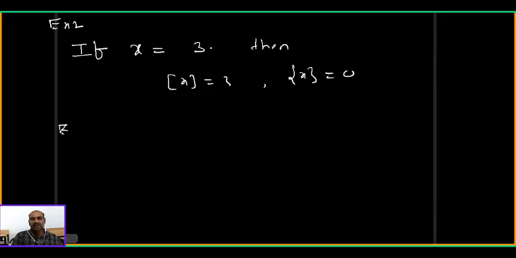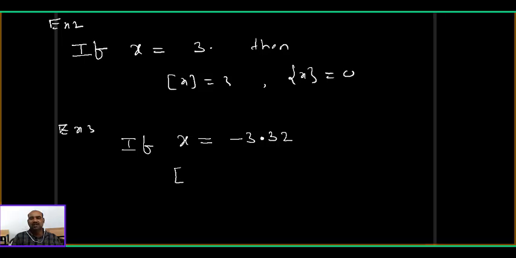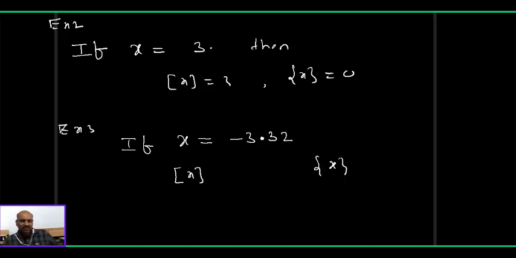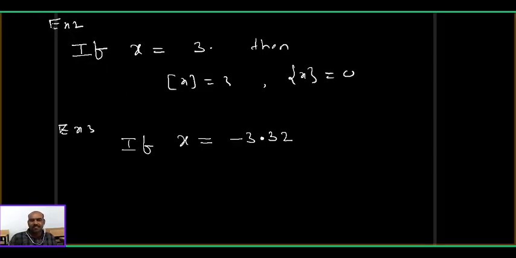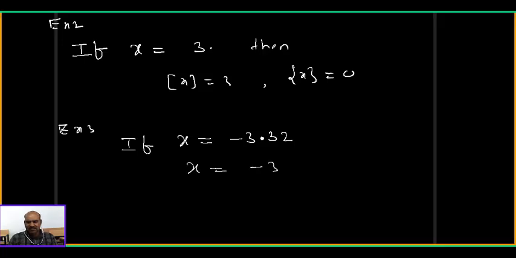Example 3, very important. If x equal to minus 3.32 is given, then what is step x? What is the fractional part of x? Can anybody say the answer for this? Okay, now an interesting one. Actually, x is equal to minus 3 plus minus 0.32.